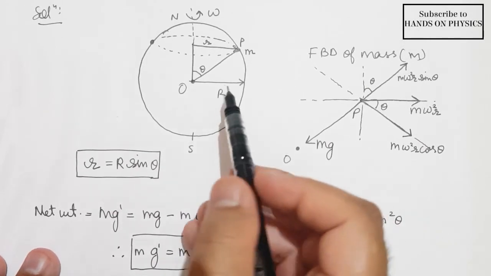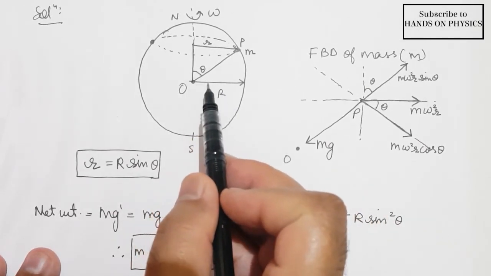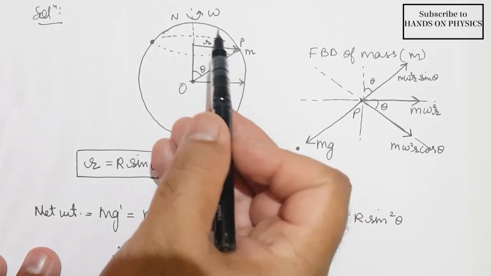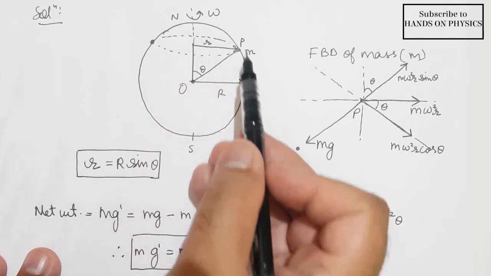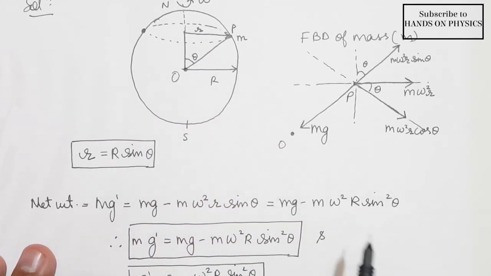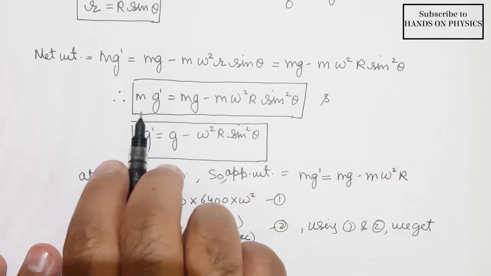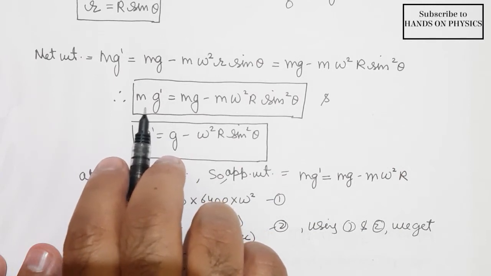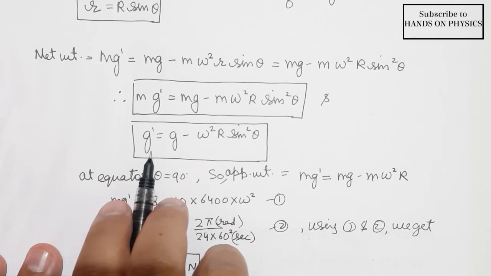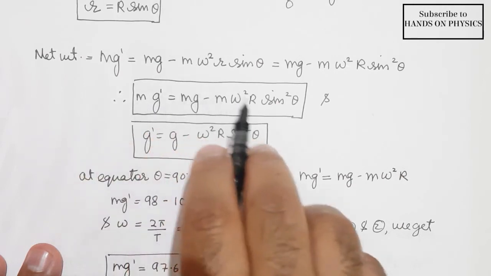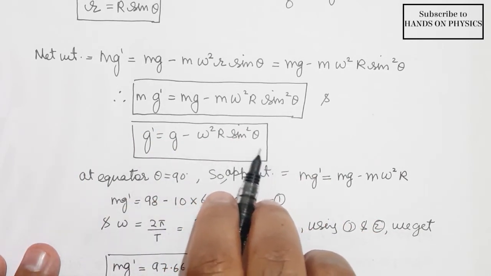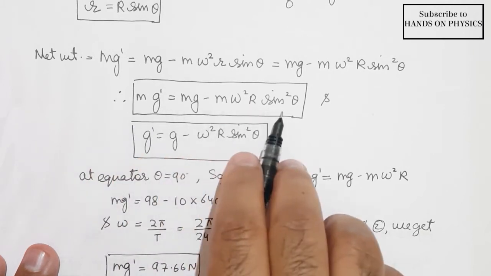If theta is given, for the equator the theta will become 90 degrees. For poles theta will become 0 degrees. Similarly, if you want to calculate the apparent mass or net weight, you can use this formula, or if you want to calculate the variation in acceleration due to gravity, you can cancel m from the three terms and this will be the variation of acceleration due to gravity. Here we have to deal with the net weight, so I will be using this result.